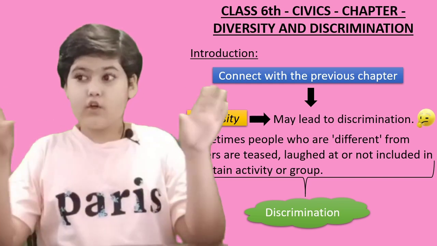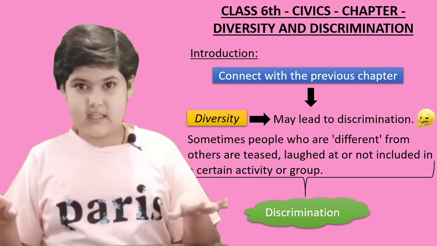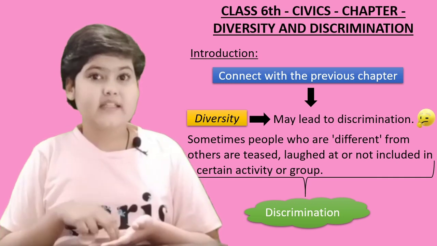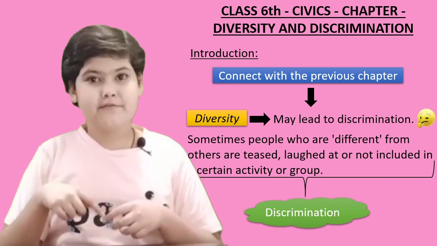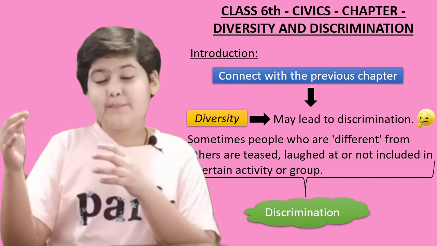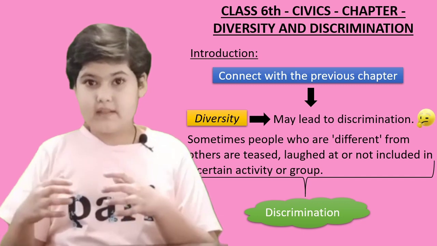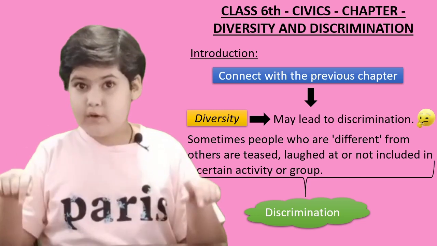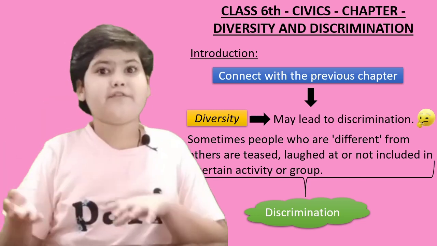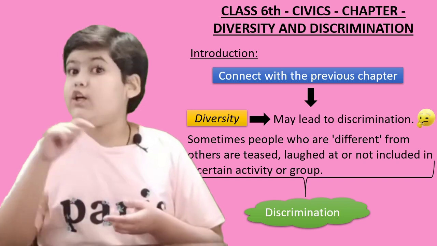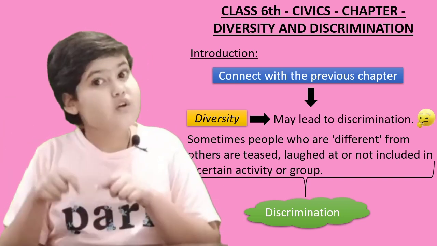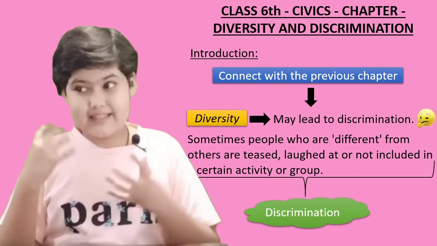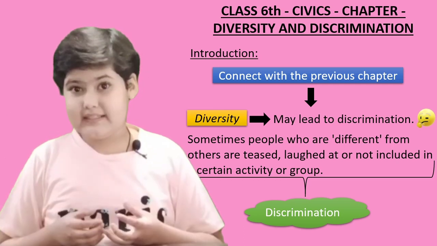There is a group of children in that society, and that person wants to become their friend, but they are not considering that person as their friend. They consider that person different from them, because that person does not know English. But they are not seeing that the person is also a human. He can also do the same things which we can do. That person also has some capabilities, right?